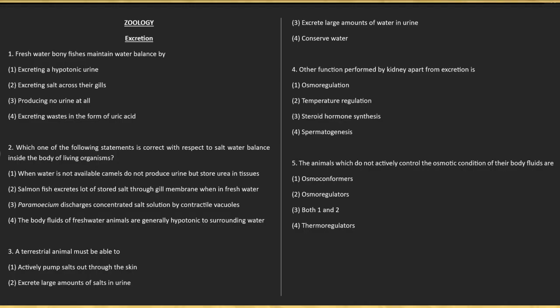1. Freshwater bony fishes maintain water balance by 1. Excreting a hypertonic urine, 2. Excreting salt across the gills, 3. Producing no urine at all, 4. Excreting wastes in the form of uric acid.